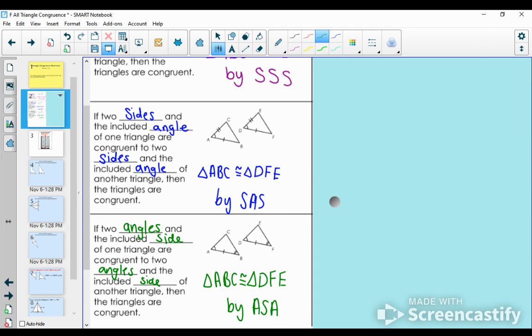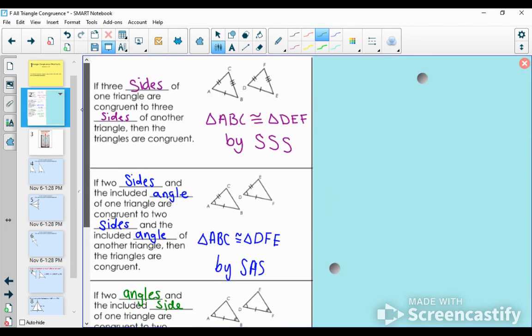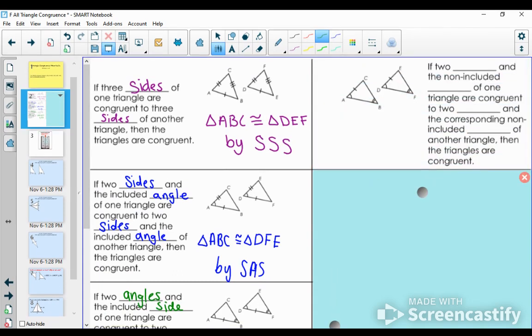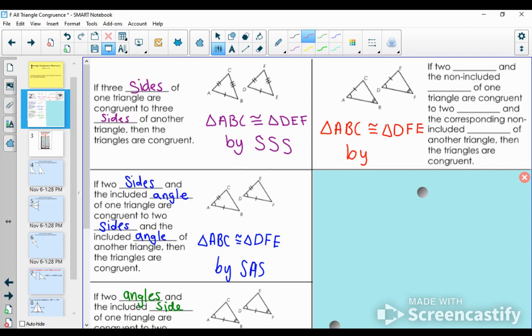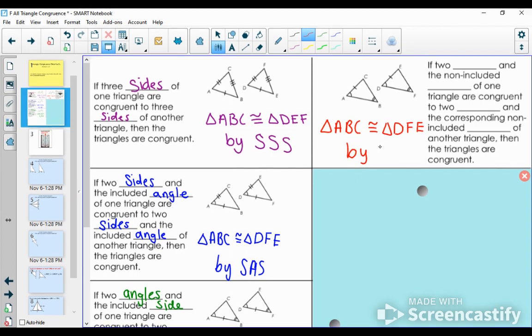All right, we're halfway done. I'm going to jump to the top right corner next. Here's another shortcut that we're already familiar with. Triangle ABC is congruent to triangle DFE. I knew that because I have 2 pairs of congruent angles and the side not between the angles.